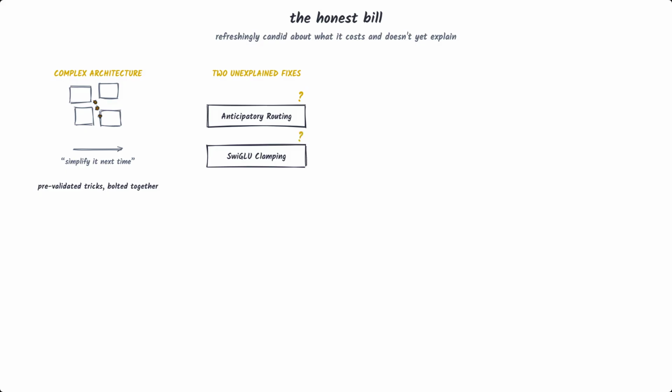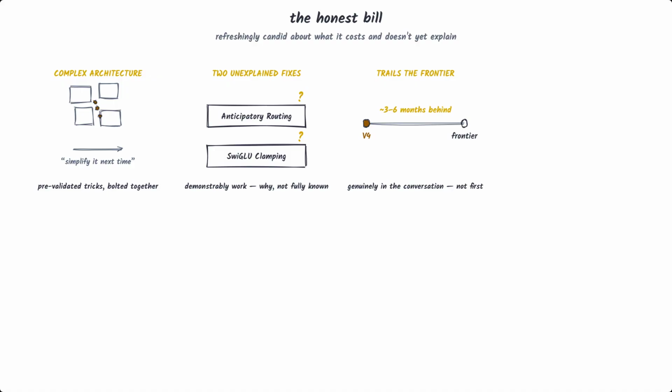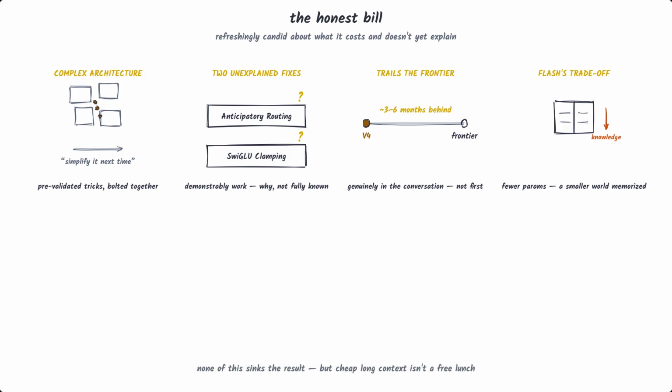Second, 2 of their most important training stability fixes, one that decouples the router's updates, another that clamps activations, demonstrably work, but the authors admit they don't fully understand why, which is an unusually candid thing to put in a flagship report. Third, it still trails the closed frontier by a few months. And Flash, as we saw, trades away world knowledge for its speed. None of these sink the result, but 1 million token context that's cheap still isn't a free lunch.